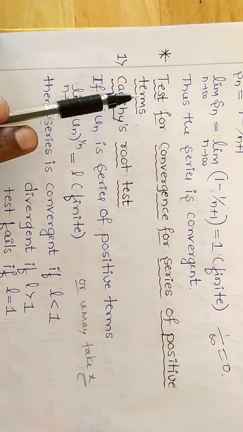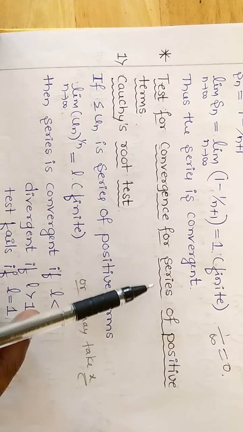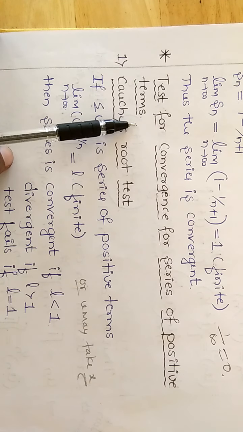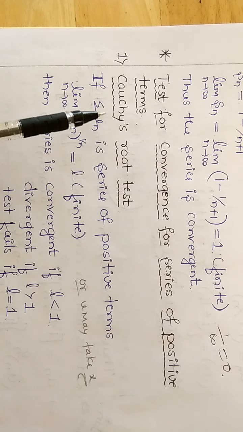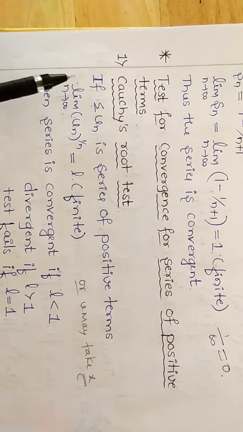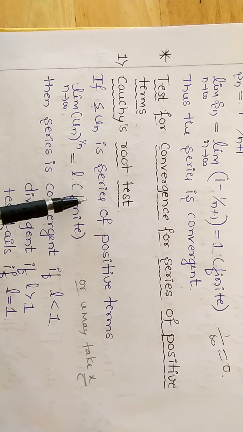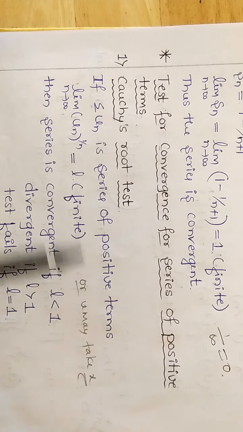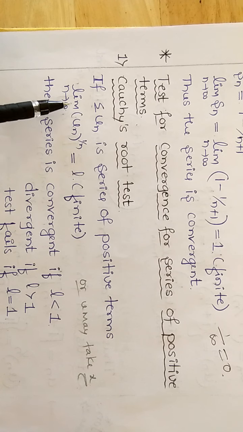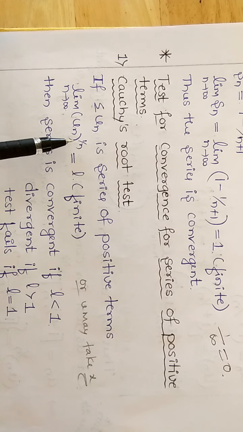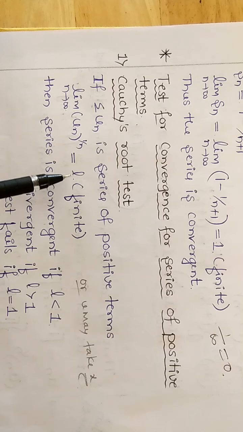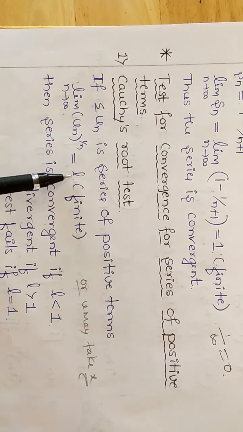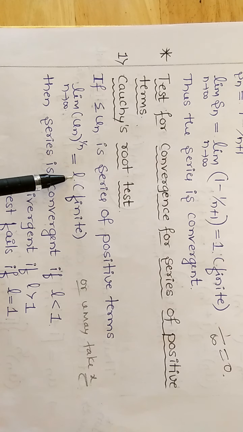Next, we go on to the tests for convergence for series of positive terms. The first one is Cauchy's root test, and another one is D'Alembert's test. Now I will go with Cauchy's root test. If summation of un is a series of positive terms, then the limit of un raised to 1 divided by n as n tends to infinity is equal to L, where L is a finite quantity.